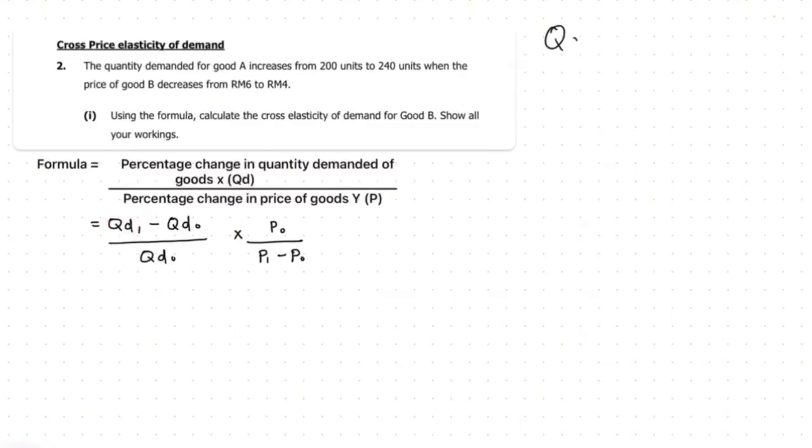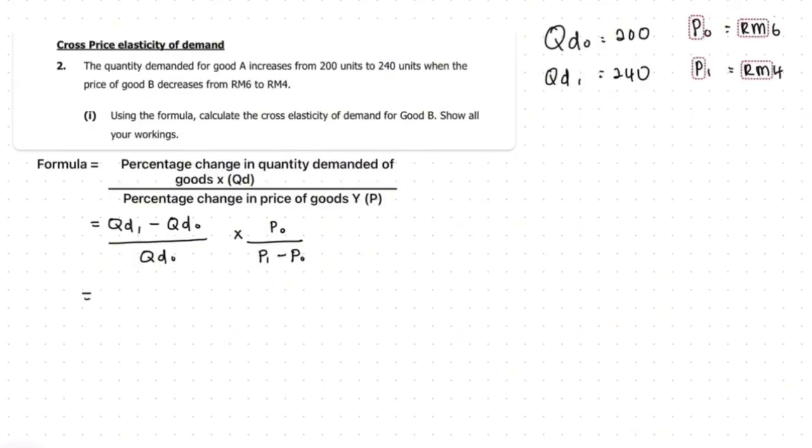In this case, for the quantity demanded, QD0 is equal to 200 units, while QD1 is equal to 240 units. And for the price, P0 is equal to 6 ringgit, while P1 is equal to 4 ringgit.